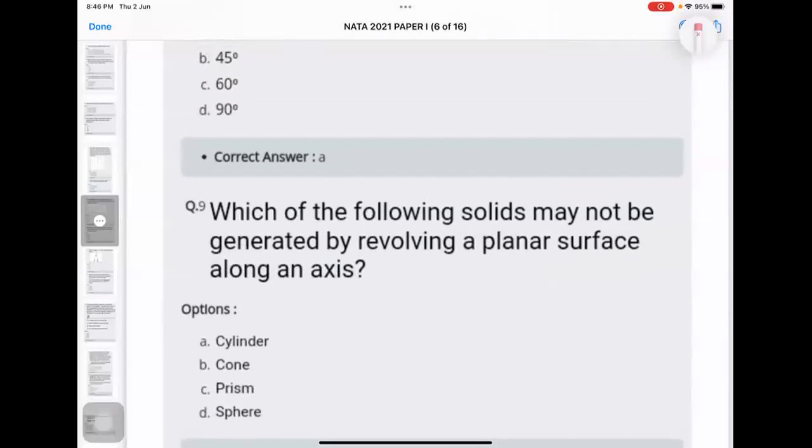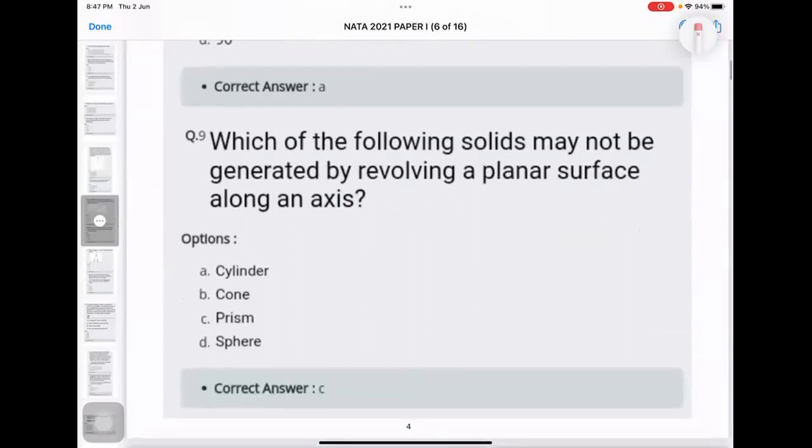Which of the following solids may not be generated by revolving a planar surface along an axis? Guys, there? Yes, sir, I didn't get the question. So is it prism? Let us have a look. Yeah, it's prism. So why is it telling that? Can you explain why you thought about prism?